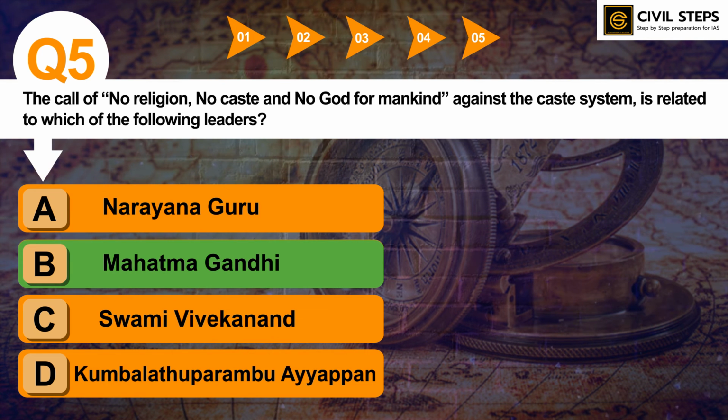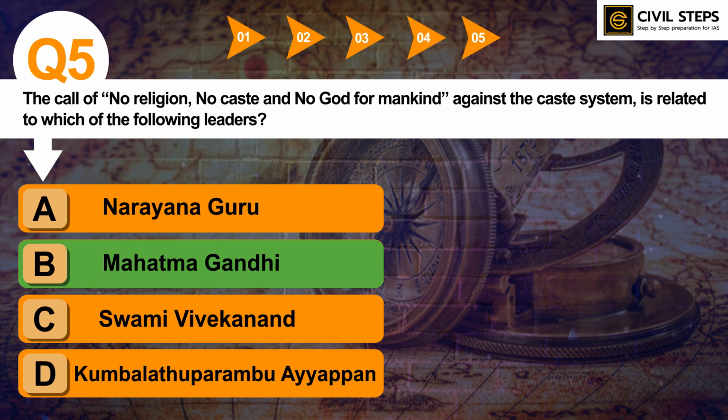So you have to tell the correct answer of this question. The answer of this question is option D. Kumbalathu Parambu Ayappan. So he said this no religion, no caste, and no God for mankind.